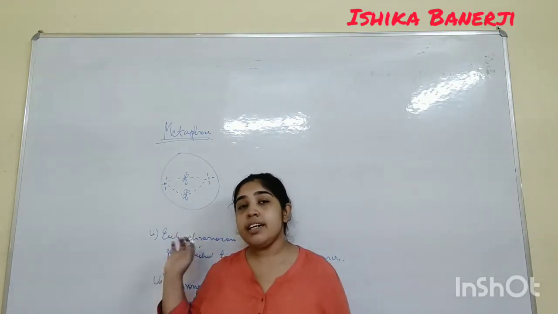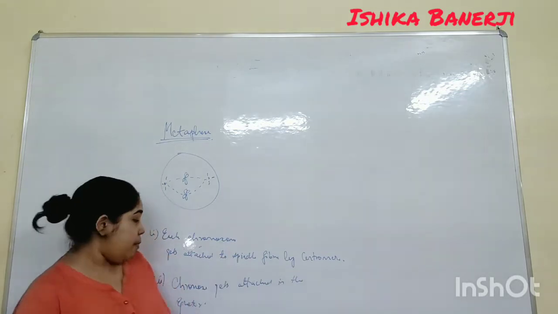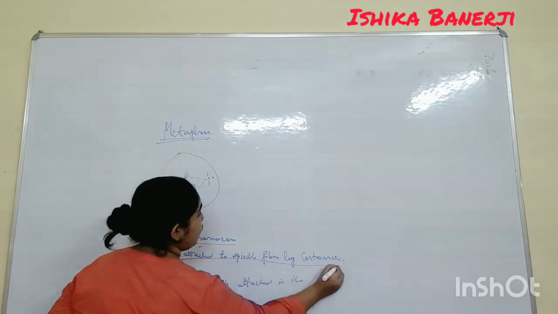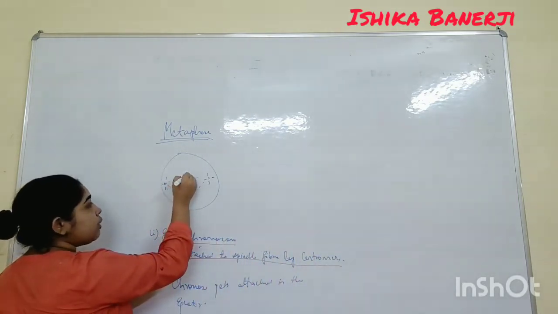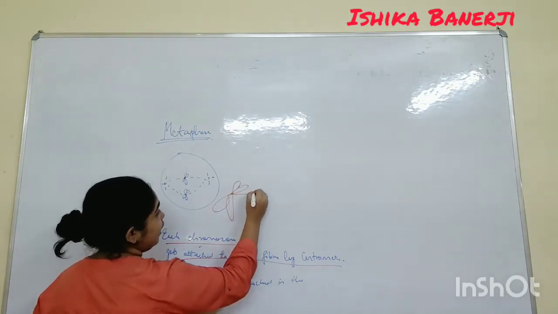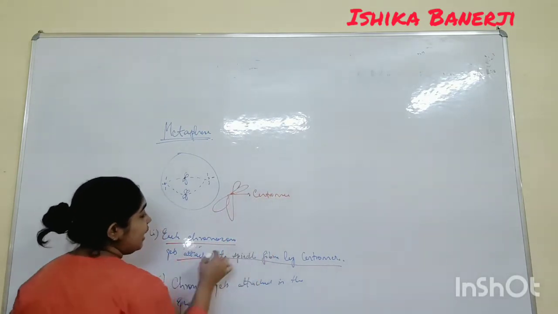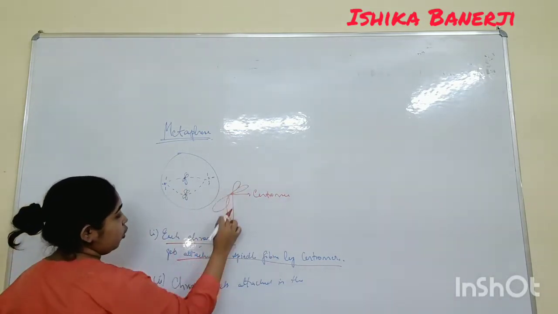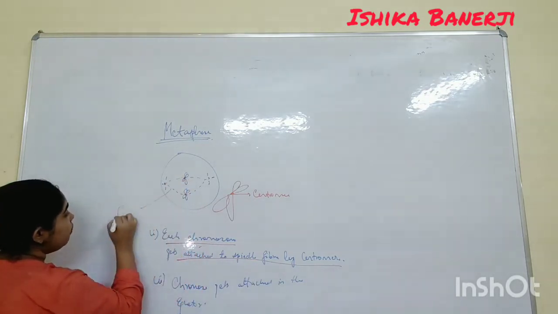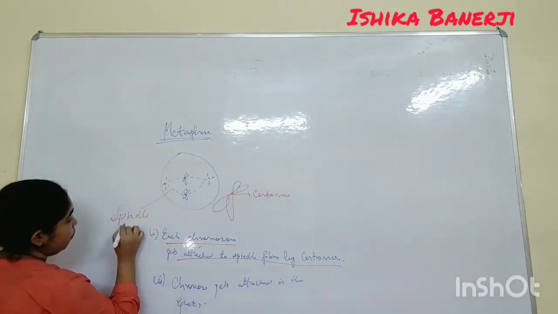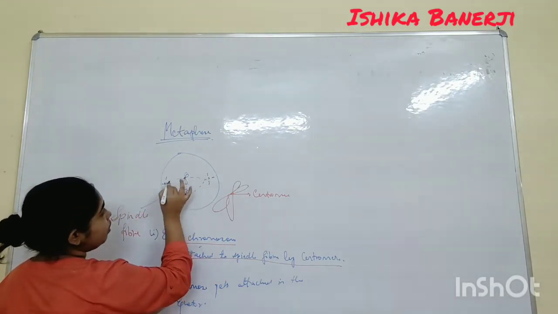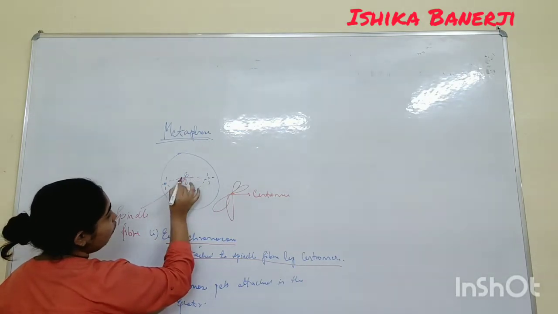So in the metaphase, each chromosome gets attached to a spindle fiber with the help of the centromere. I already explained the centromere. If this is a chromosome, this part is known as the centromere of the chromosome. So each chromosome gets attached to the spindle fiber, the term I mentioned in prophase. The centromere gets attached with the help of the spindle fiber.